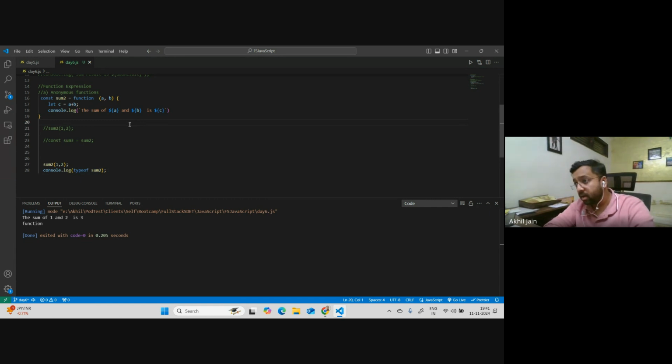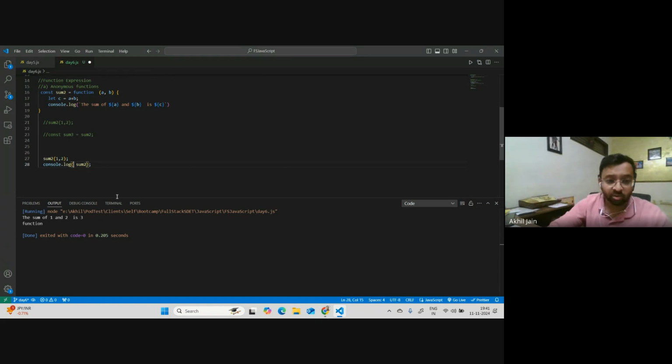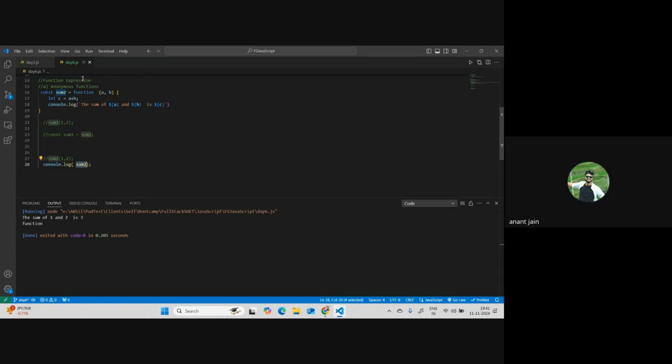That's it, right? And if you will call it, I mean, here we're checking the type of sum2, right, like this. If I just, let's say, don't do this, and I say sum2 here, like this, it will do nothing here. Tell me what will be the output of this? It will print the function, right?